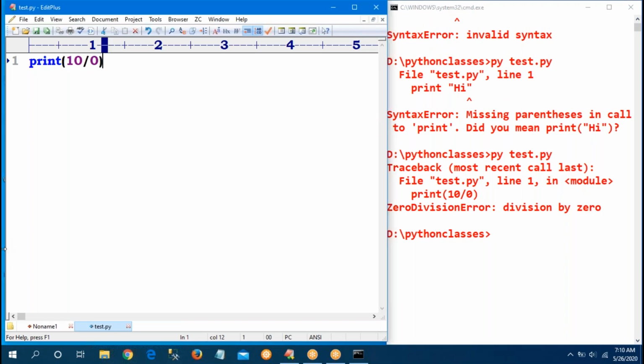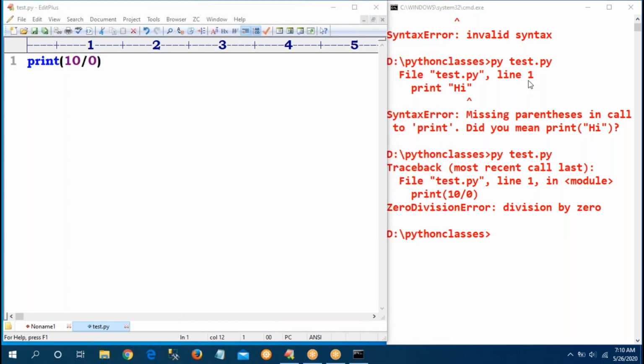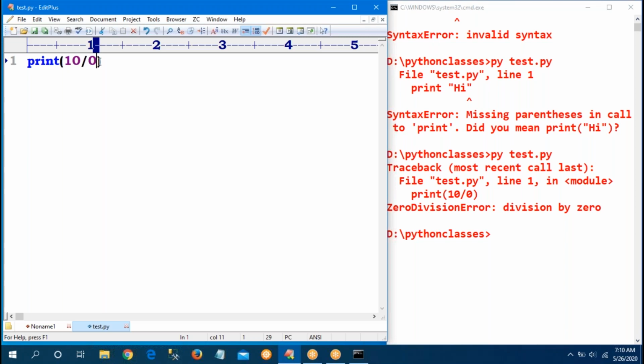That is called a runtime error. At the time of execution of the program, I am getting an error. Suppose I give 10 divided with 10, no syntax error.